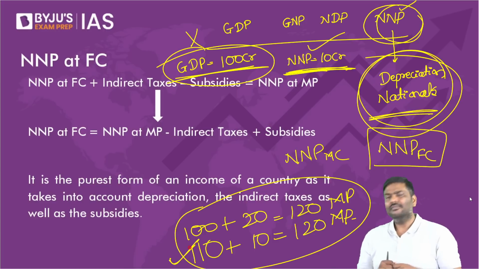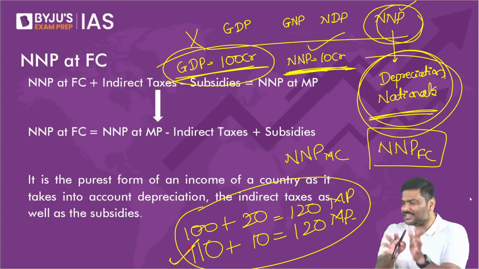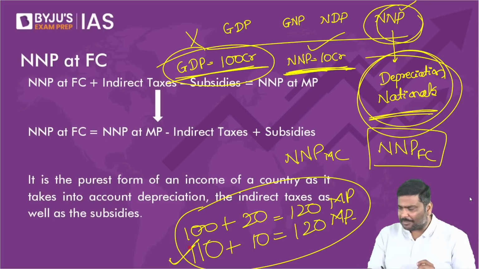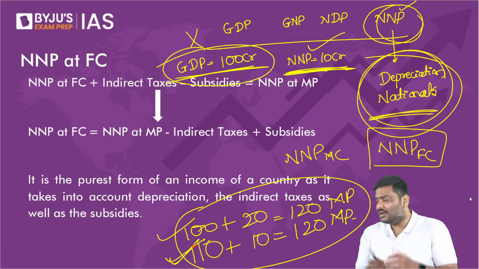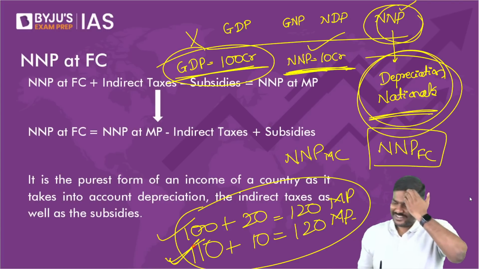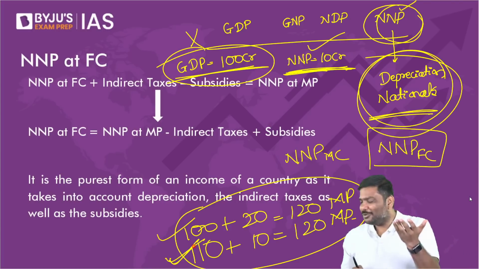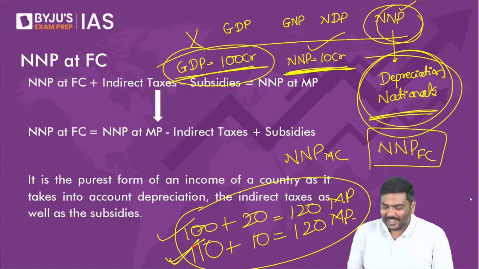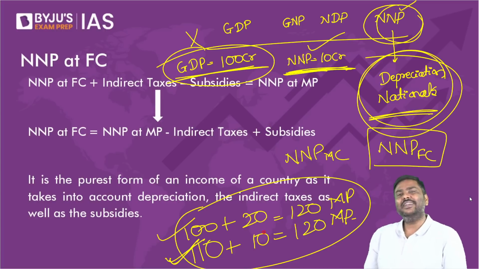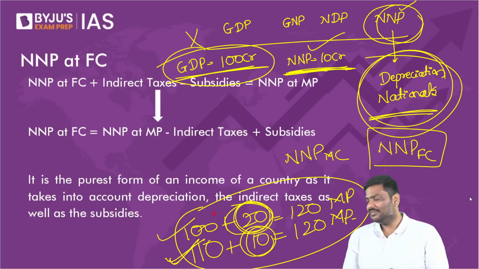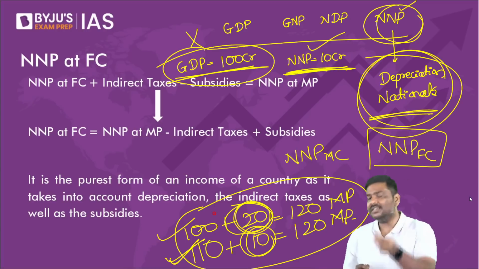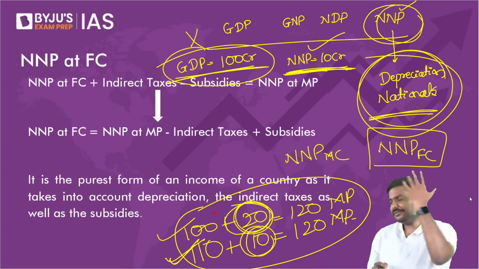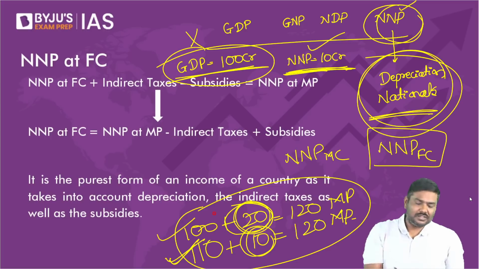Now don't you think in the second example, India's productivity is better? Look at the example and please tell me. In these two examples, where do you think India's productivity is better? It should be very straightforward to you people. Market prices are affected by taxes, yes or no?